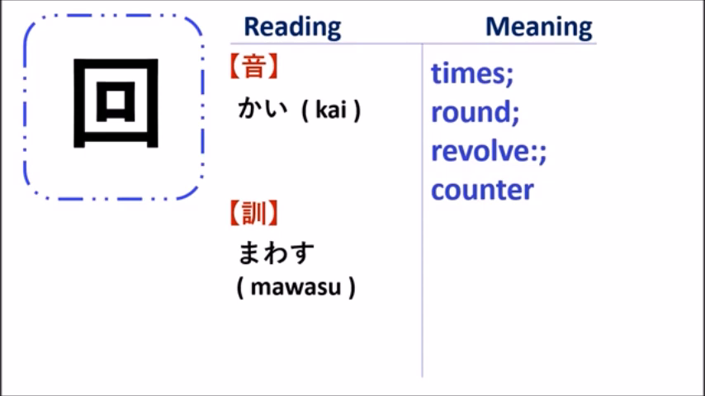Round means around you. You can use it for around you. Mawasu is being around you or around something. So they will use the kanji of kai to count for the time. How many times? 2 times, 4 times, 3 times, right? Something like this. Or around something. For example, around your house, around your car, or around yourself. You can use this kanji, mawasu. So next, let's go to see some samples.